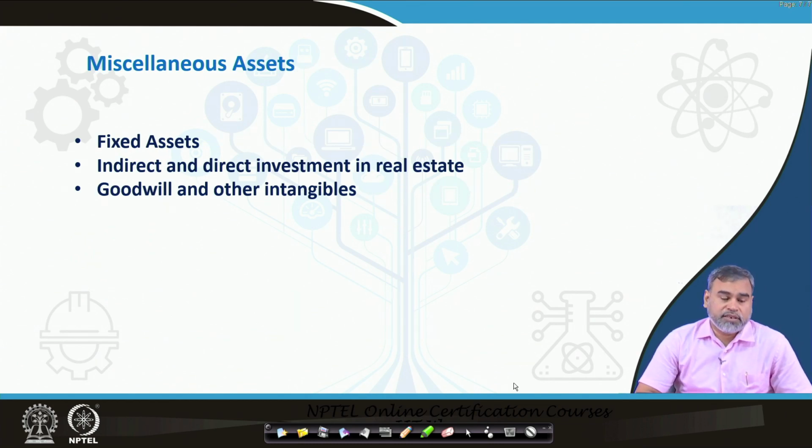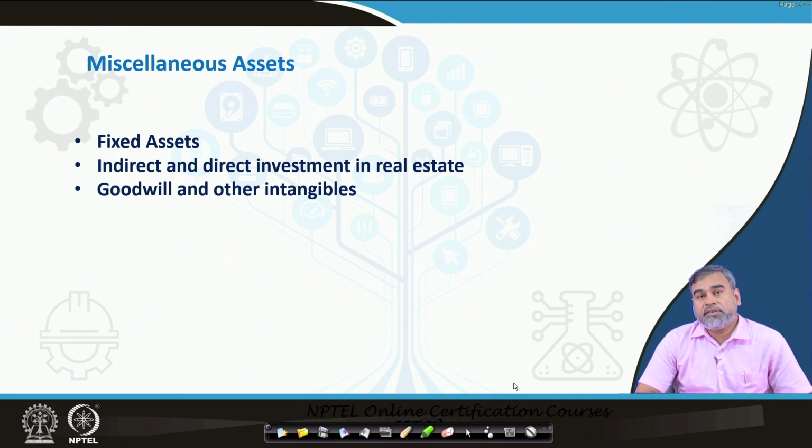Other assets: obviously they have fixed assets, such as buildings, land, machines, computers and other things. They can also invest money, directly or indirectly, in real estate. Commercial banks sometimes do that kind of business, so that also comes under assets. Another important thing in today's context is the goodwill or reputation of the commercial bank and the other intangibles the bank is holding.